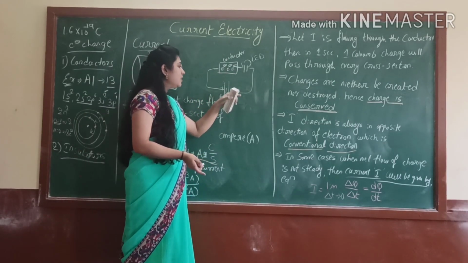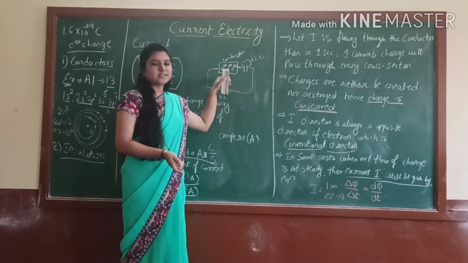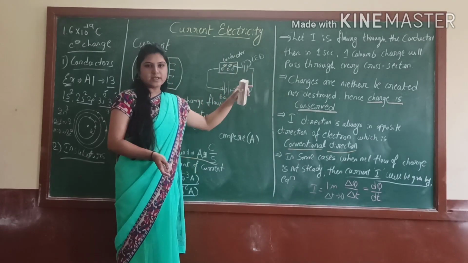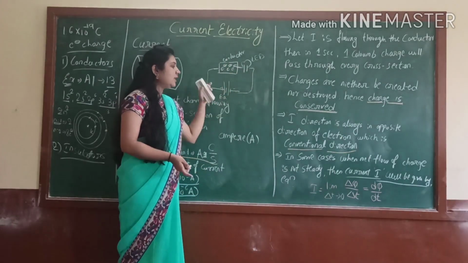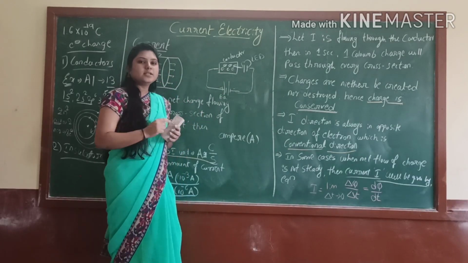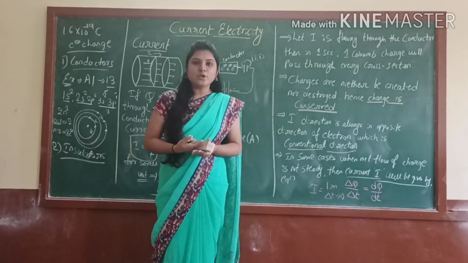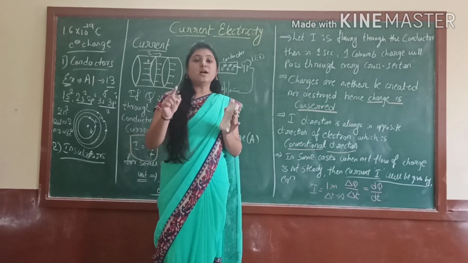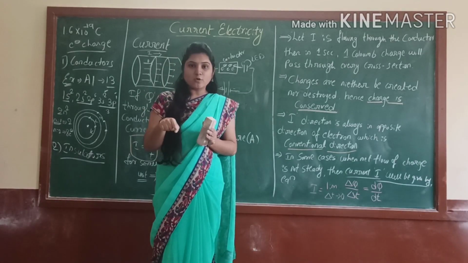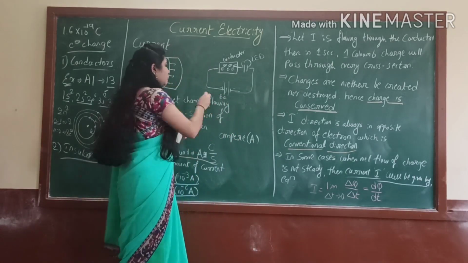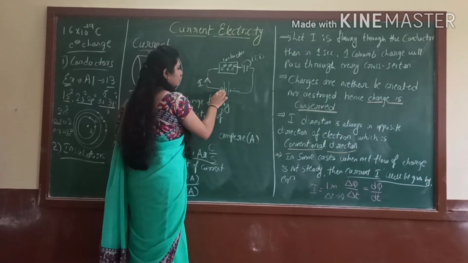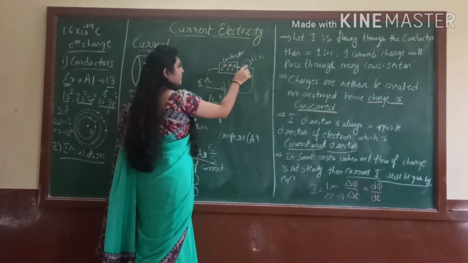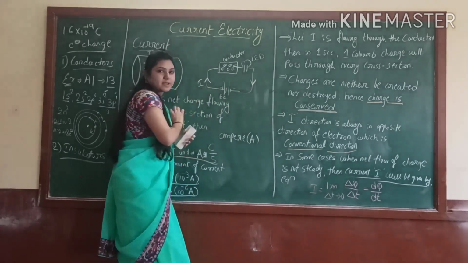When I give the energy from this battery, they start to move in this direction. Yes or no? They start to move in the circuit. In your 10th standard, you already know that current moves from the positive to the negative terminal of the battery. Right? So here it is positive and here it is negative. So like this they will move and it will again come back.